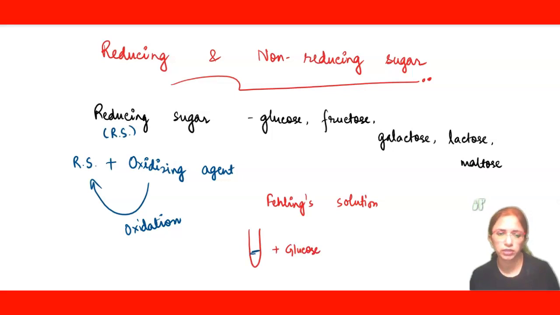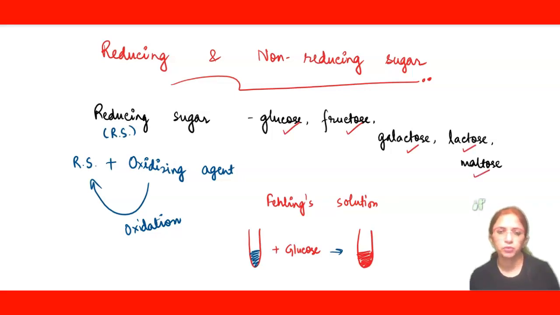Fehling solution is blue in color. Once you add glucose to it, its color changes to red. Okay. Change in the color from blue to red shows that glucose has undergone oxidation. So these examples are important to be learned: glucose, fructose, galactose, lactose, and maltose.